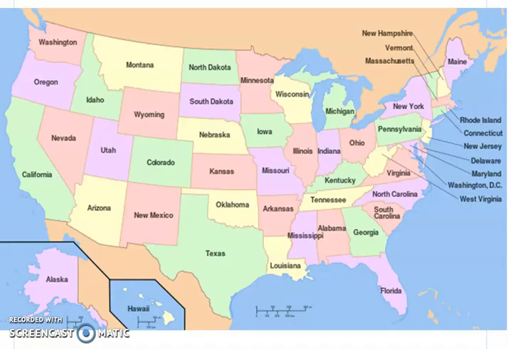When the founding fathers wrote the Constitution, a set of laws for the country to follow, they decided that the United States would not become a kingdom. Our type of government is a republic. Another word that is used to describe our government is democracy. Unlike a kingdom that is ruled by a king, a democracy is a country ruled by the people.